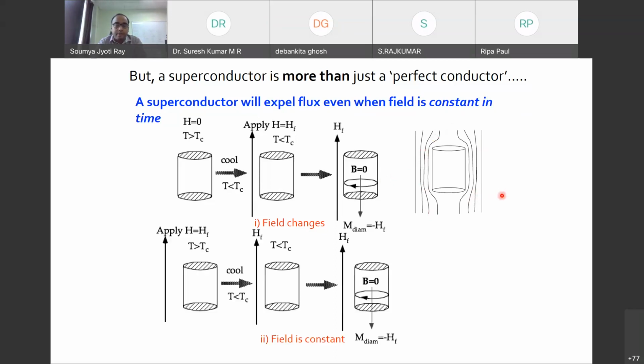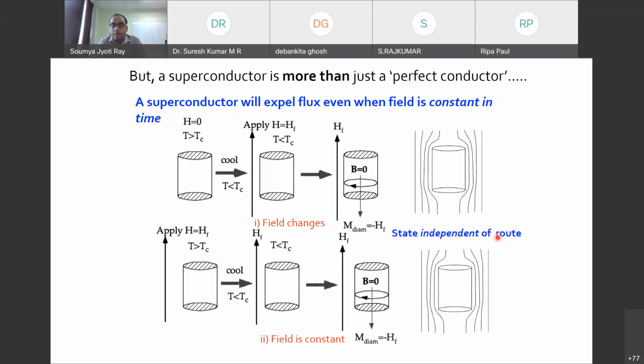Now if I give the opposite scenario, that is, the field is already applied above Tc, and then I cool the material in the presence of the field, then I will also see a perfect diamagnetic scenario. So no matter what the history is, the state will be independent of the route. This is also called the Meissner effect. So perfect diamagnetism is an interesting and useful property of a superconductor.